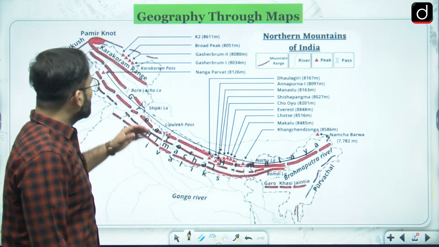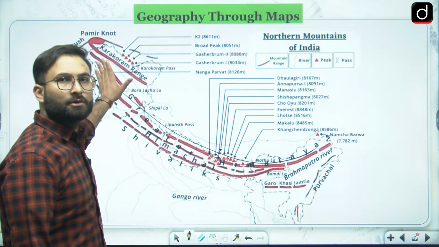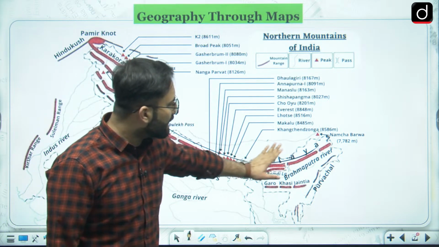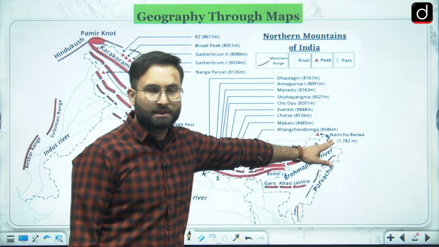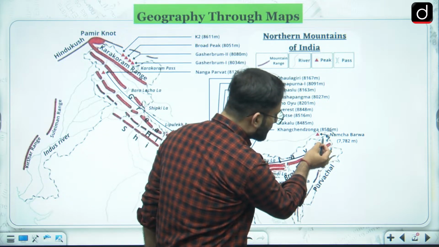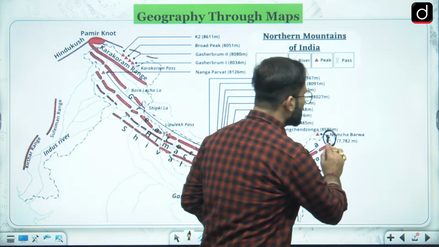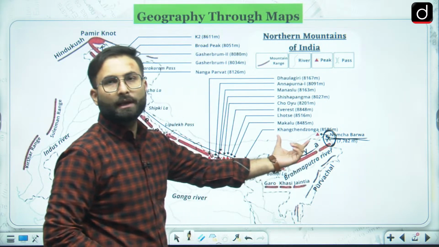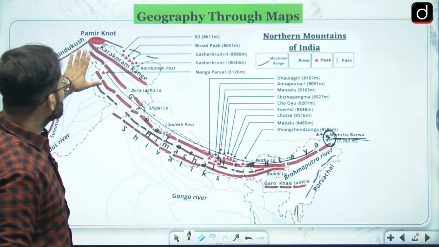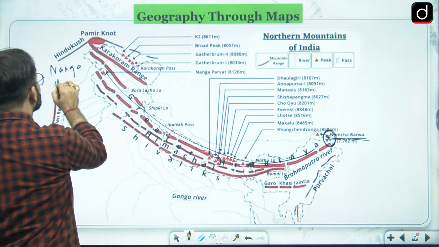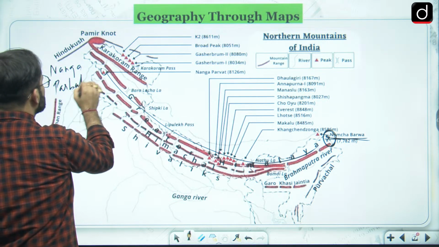Now that starts from somewhere over here in the north of the Pir Panjal, and then it moves through all these states and comes to the northeastern region. Here you will see Namcha Barwa. This is the peak which is there in Arunachal Pradesh. So till here they are called the Great Himalayas, starting from somewhere over here, that is Nanga Parbat. So these are called the Greater Himalayas.